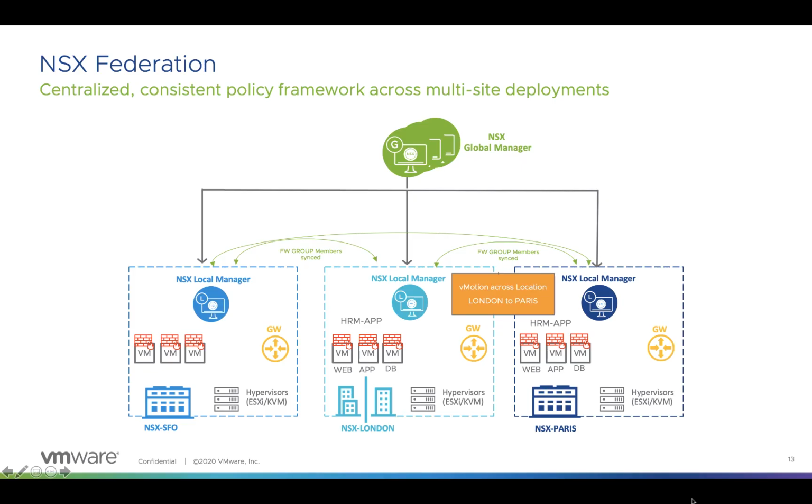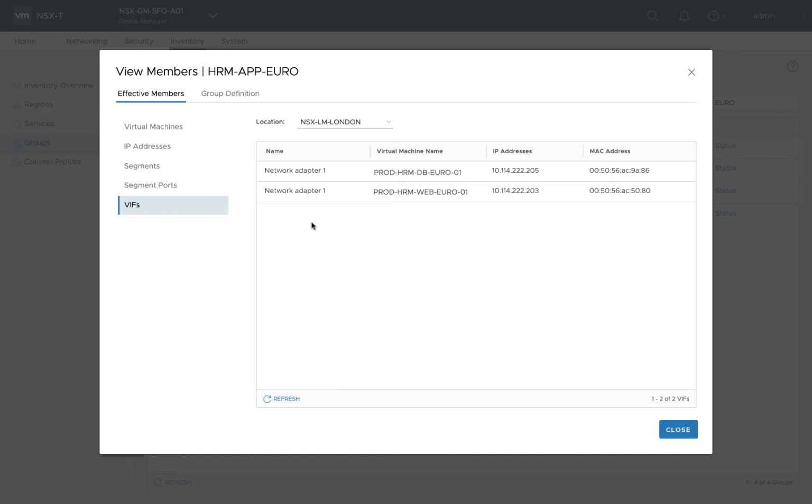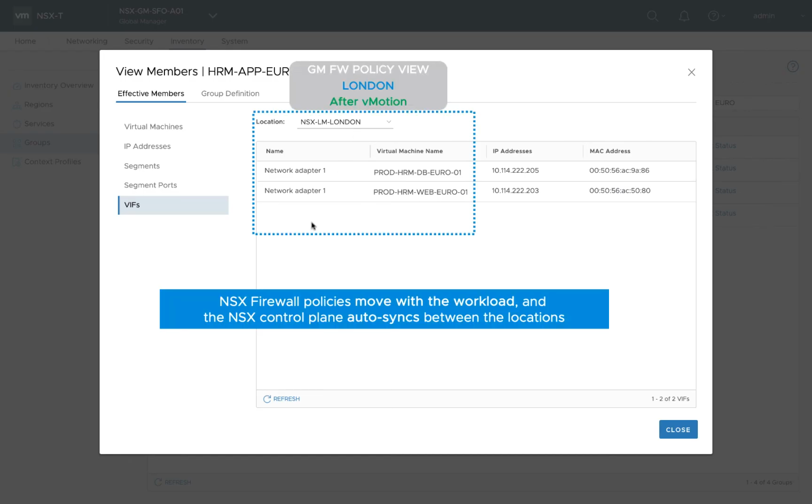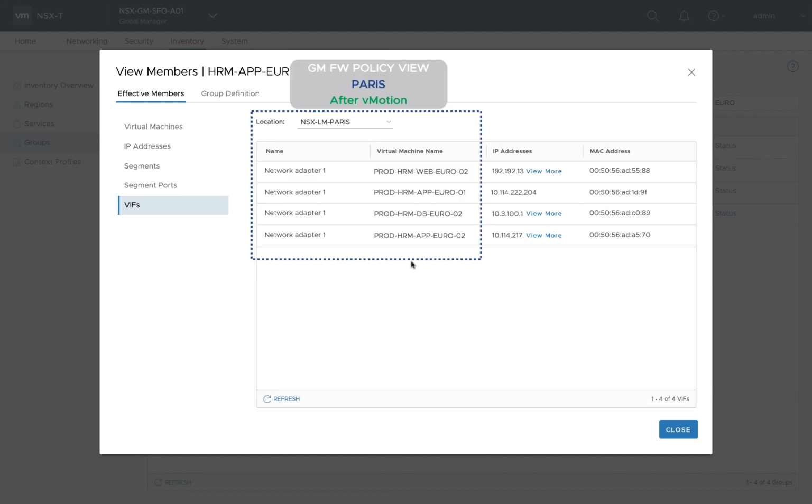NSX Federation supports seamless workload migration between sites where the firewall policies move with the workload and the control plane auto syncs between the locations. This is especially useful in disaster recovery or data center maintenance scenarios. For example, in this case, if the HRM application workloads move from London to Paris via vMotion, the firewall policy moves with it. As you can see, the group members get updated through the autosync mechanism between the local managers to reflect the new location of the application workloads.